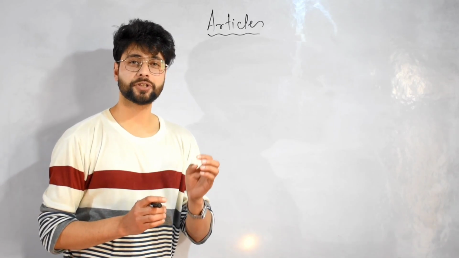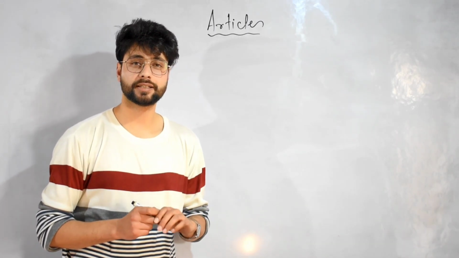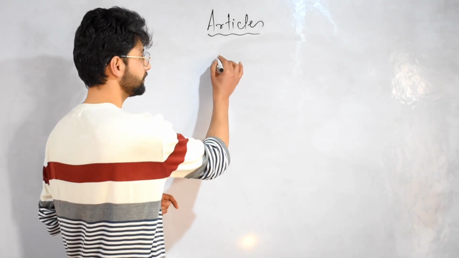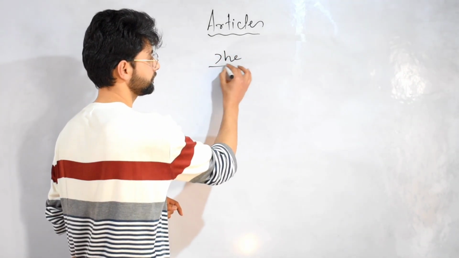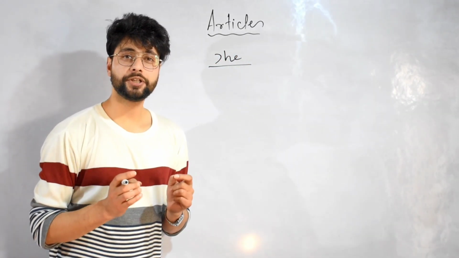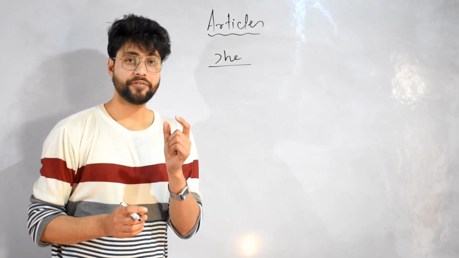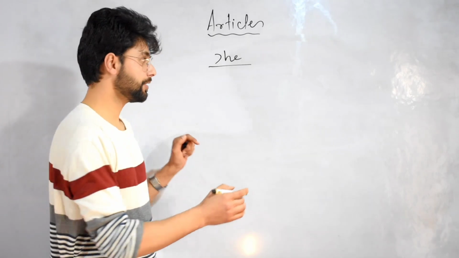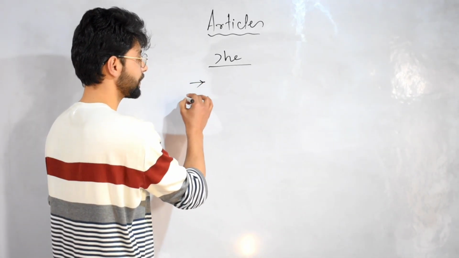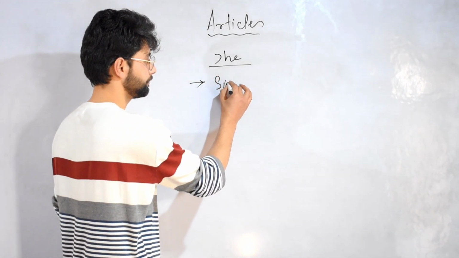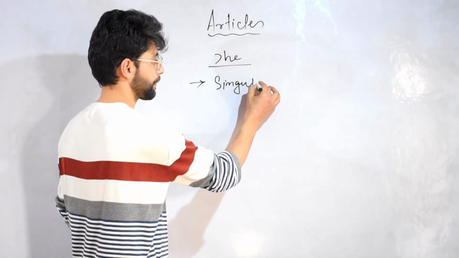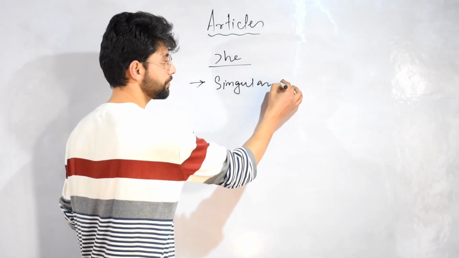Now it's time to talk about the definite article, the. Where to use the article the? The is a definite article. It is used with those nouns which are singular or plural.